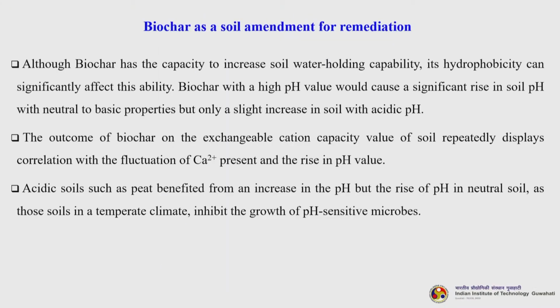Biochar is a soil amendment for remediation. Although biochar has the capacity to increase soil water holding capability, its hydrophobicity can significantly affect this ability. Biochar with a high pH value would cause a significant rise in the soil pH with neutral to basic properties, but only a slight increase in soil with acidic pH. The outcome of biochar on the exchangeable cation capacity of the soil repeatedly displays correlation with the fluctuations of the calcium present and the rise in the pH value. Acidic soil such as peat benefited from an increase in the pH, but the rise of pH in neutral soil, such as those in a temperate climate, inhibits the growth of pH sensitive microbes.